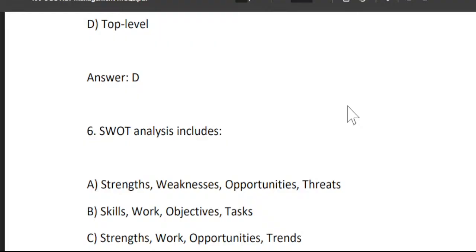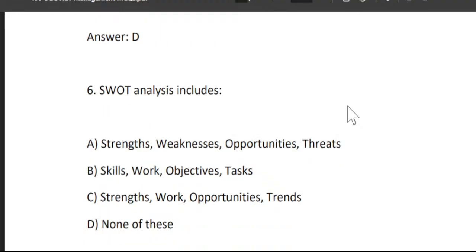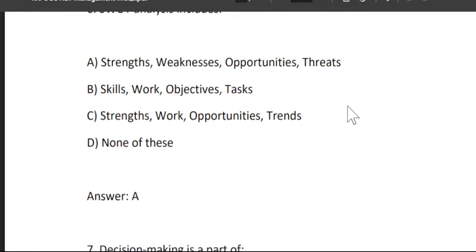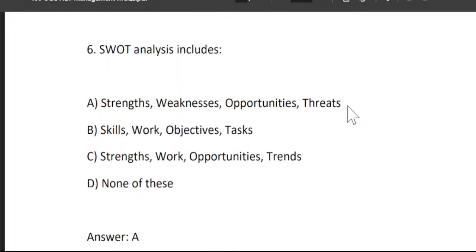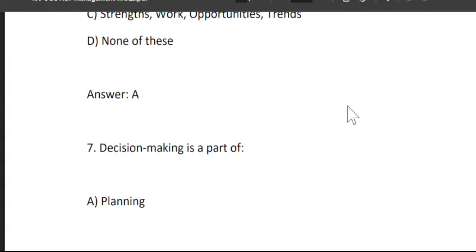You must have heard the word SWOT. S stands for strengths, W stands for weaknesses, O for opportunities, and T for threats. So the right option is option A. Strengths, weaknesses, opportunities and threats. So SWOT analysis includes strengths, weaknesses, opportunities and threats. Option A.